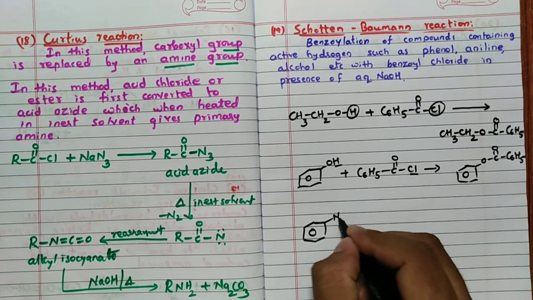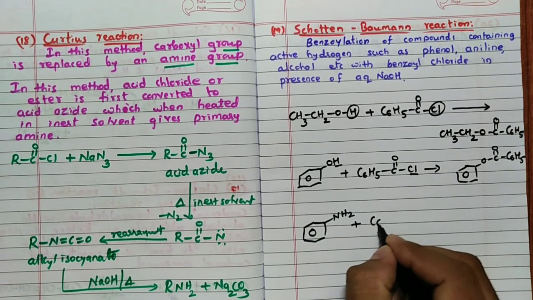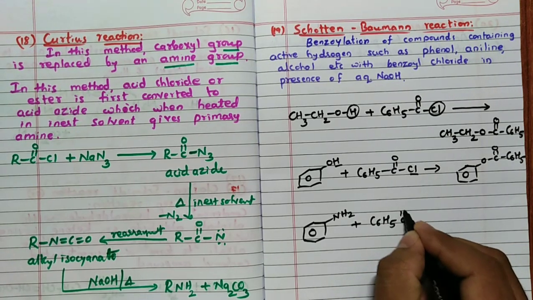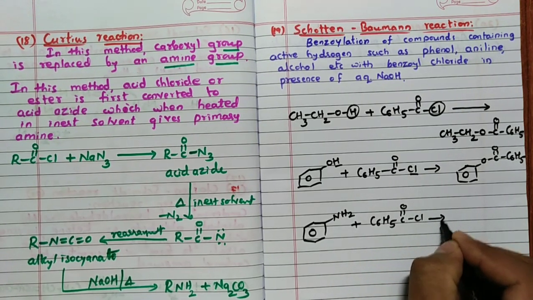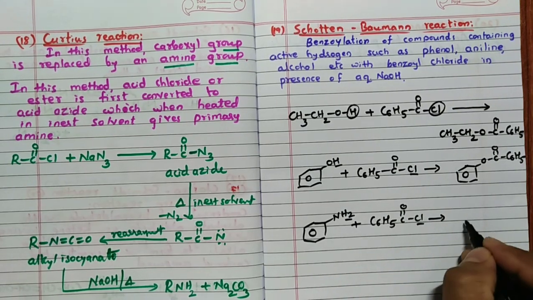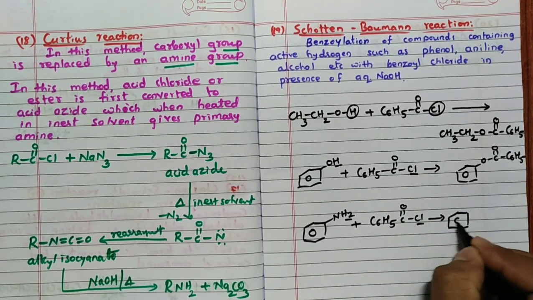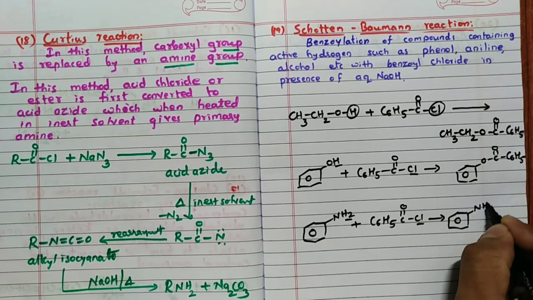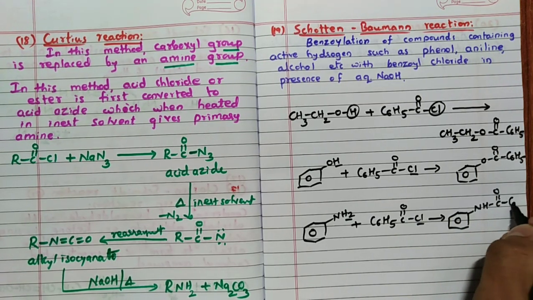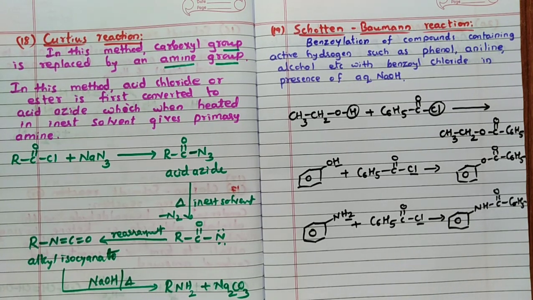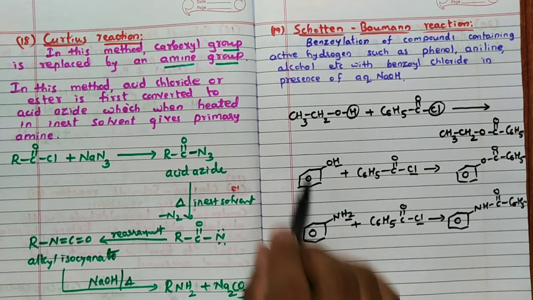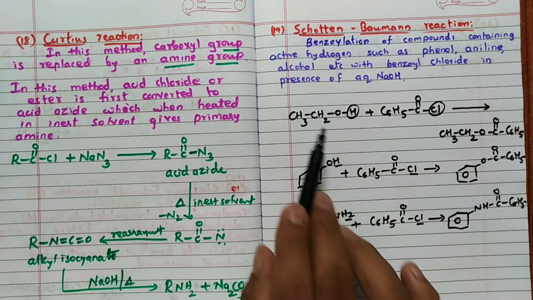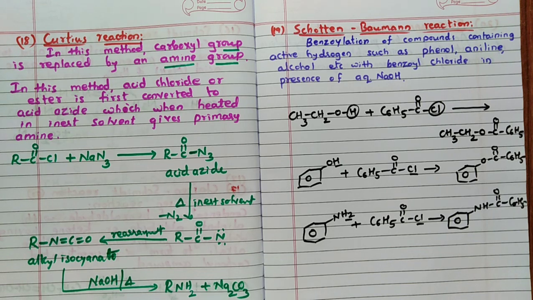So NH2, when it reacts with C6H5COCl, to form, see once again hydrogen from here, Cl from here. So very simple reaction. NH-C=O-C6H5. This we call Schotten-Baumann reaction. Benzoylation, benzoyl chloride reacting with active hydrogen containing compounds like phenol, alcohol or aniline is called benzoylation of the compound. This is called Schotten-Baumann reaction.